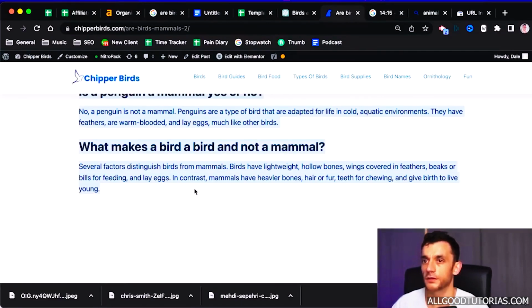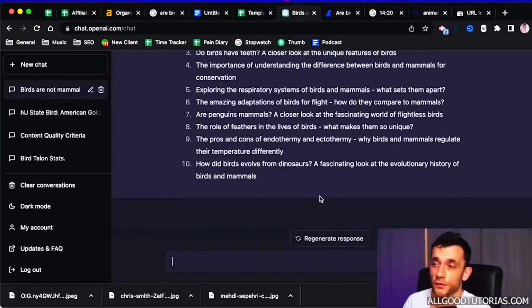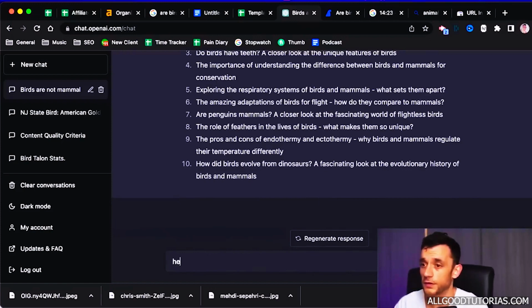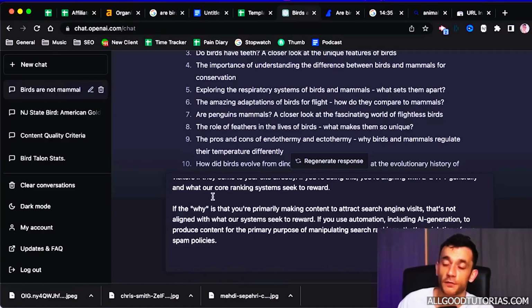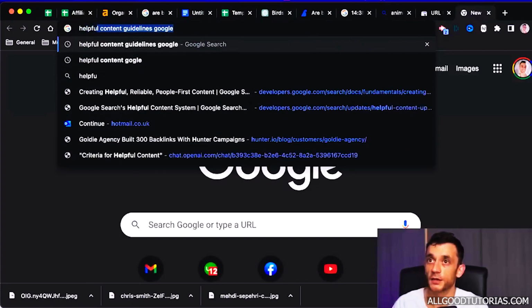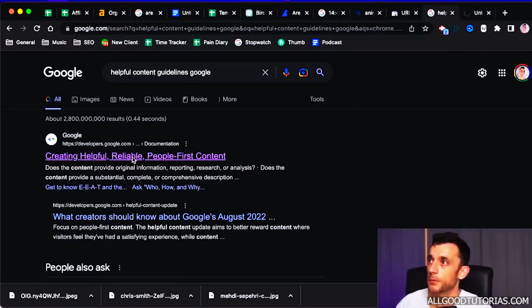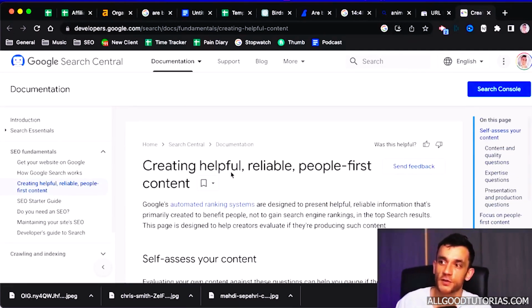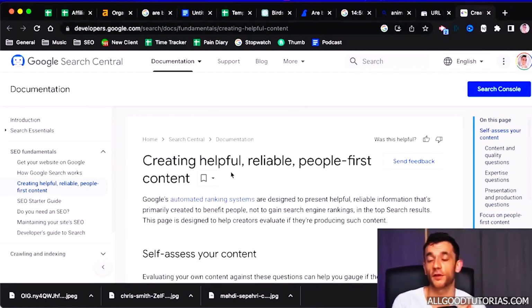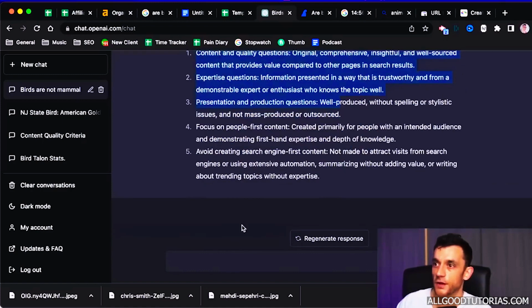Now, another thing that we can do is we can actually grade the content using ChatGPT. This is a trick I found from Matt Diggity, who does some amazing videos as well. We can say to ChatGPT, summarize the most important criteria from your helpful content guidelines. Now, if you're not familiar with the helpful content guidelines from Google, you can check them out. But basically, it tells you exactly what it's looking for when it comes to ranking your content on Google, which means that you can train ChatGPT to follow those guidelines when you create content. So as you can see, it summarizes the top 5 criteria there.